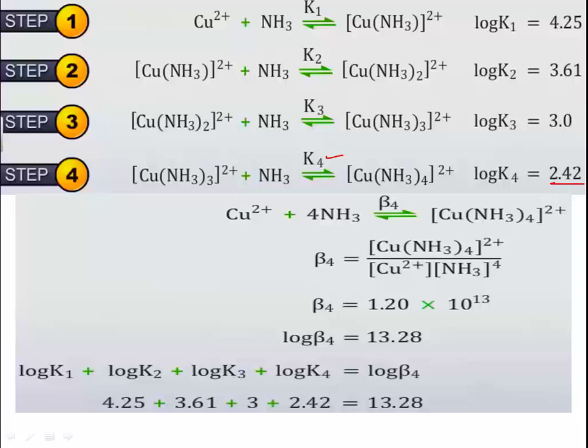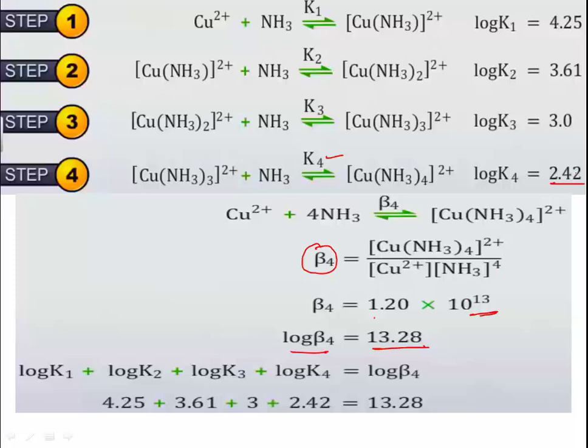The log K4 value is 2.4. Now what will be the overall stability constant? In order to find the overall stability constant, we get the value, which comes out to be 1.2 into 10 to the power 13. This is the overall stability constant, and the log value is 13.8.